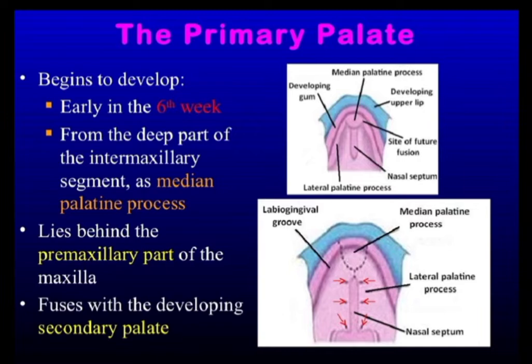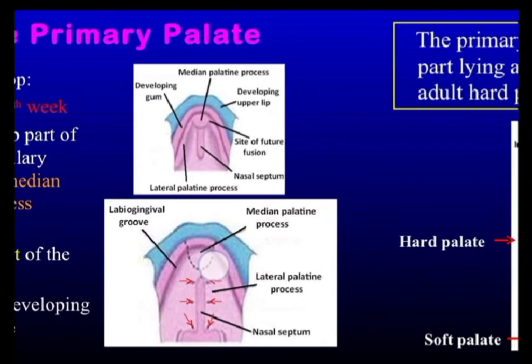The primary palate begins to develop early in the 6th week from the deep part of intermaxillary segment in median palatine process. And it fuses with the secondary palate.